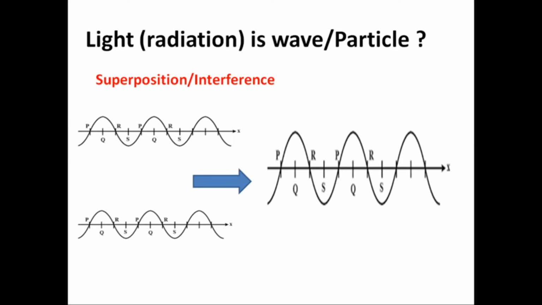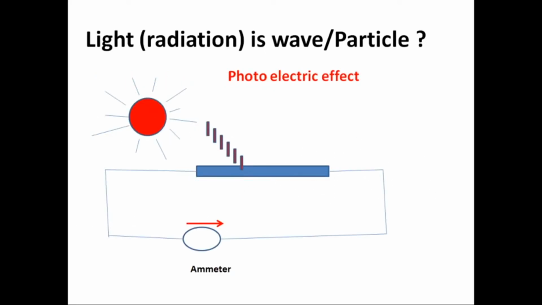That means in the interference pattern, light has wave nature. So we are confirming that for some properties, light behaves with wave nature. I hope you understand.